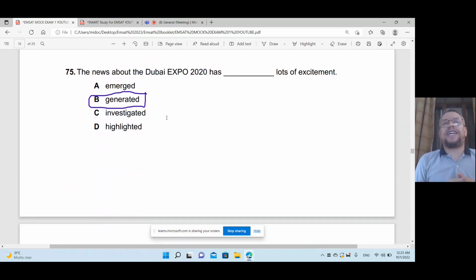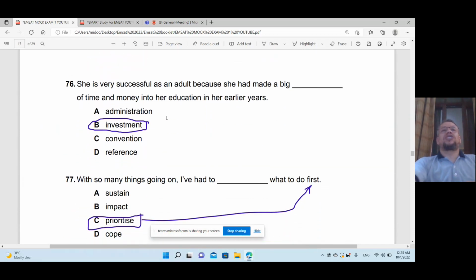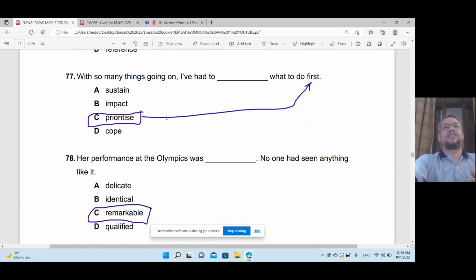The news about the Dubai Expo 2020 has generated lots of excitement, made me excited. Generated means created lots of excitement inside me. She's very successful as an adult because she had made a big investment of time and money into her education in her earlier years. So investment. With so many things going on, I have had to prioritize. Yes, make a list, which one is first, and second, and so on, what to do first.